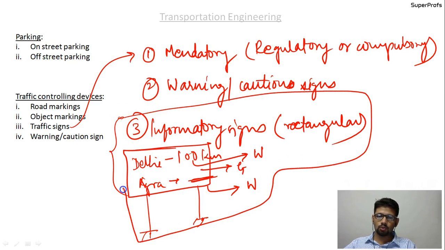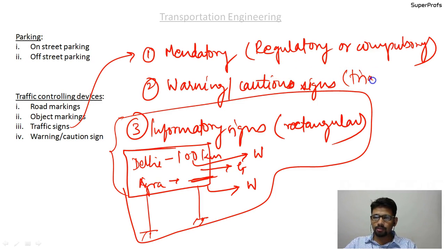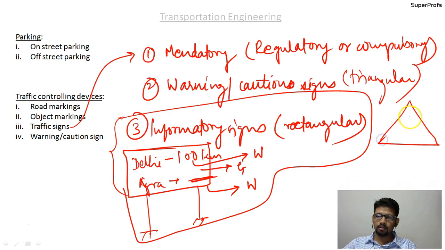So the warning signs are usually triangular in shape, and you might have seen this board many times like this. There is some arrow or something that is drawn like this.